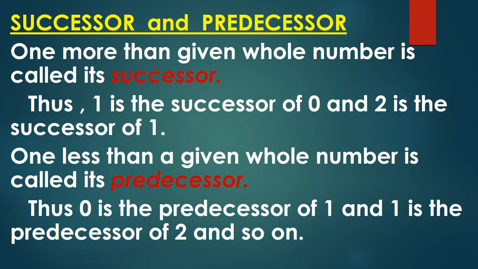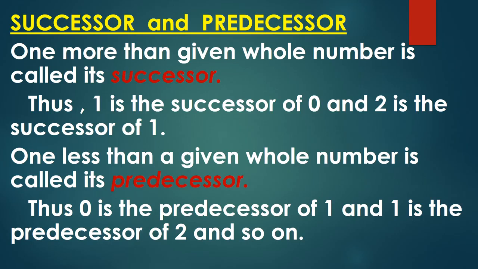Predecessor means one less than a given whole number. When we subtract 1 from any given number, we will get its predecessor. Or in simple words, we can say minus 1. For finding the predecessor of any number, what will we do? We will subtract 1 from the given number. So 0 is the predecessor of 1. How? 1 is the number we have, and for the predecessor we have to subtract 1. So 1 minus 1 is 0.